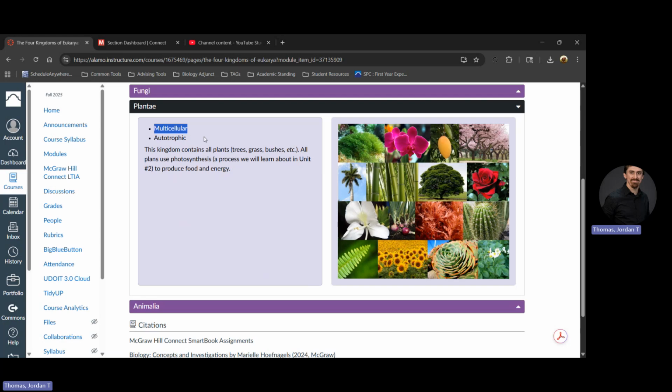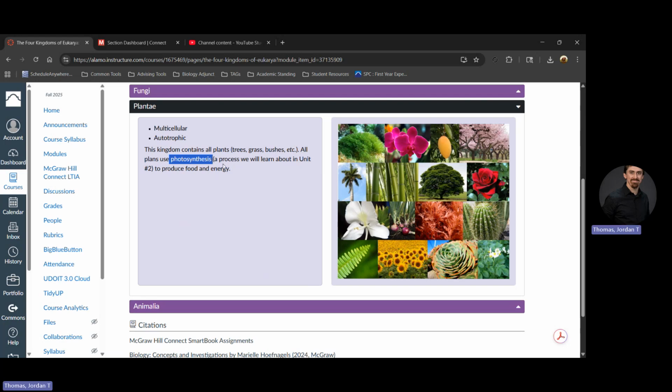One big difference they have with animalia, though, is that they're autotrophic. Autotrophic means that these organisms within plantae can produce their own energy, can produce their own food. And they do this through a process called photosynthesis.